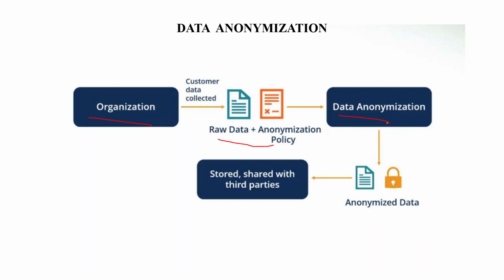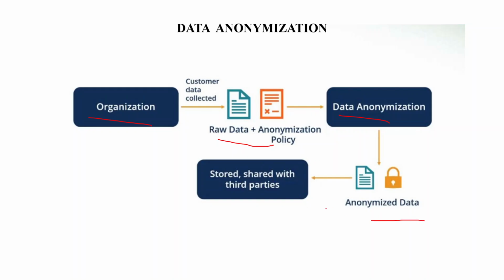The data then moves into the anonymization stage where all identifying information is stripped or transformed. As a result, we get anonymized data that no longer directly points to an individual.